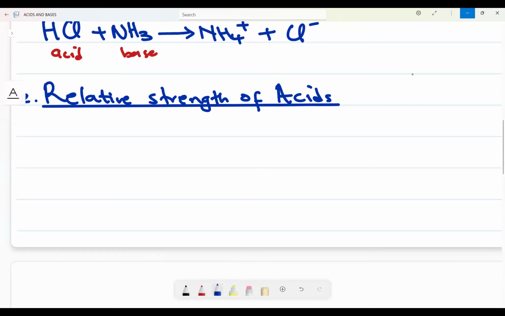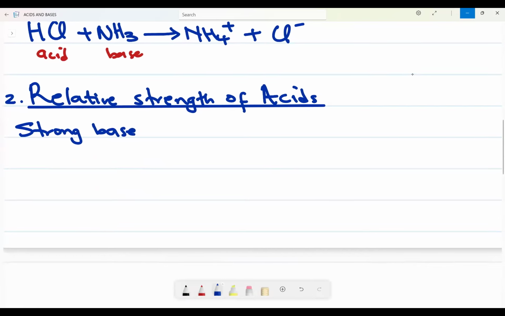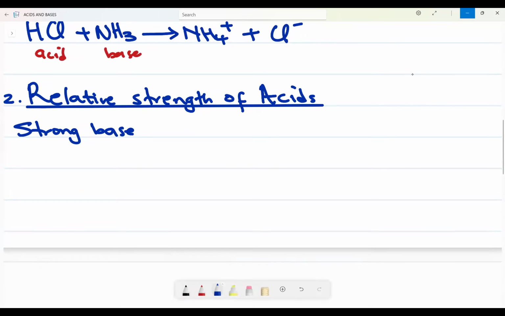What exactly do we mean by that? We have what we refer to as a strong acid, as well as a weak acid. Now, let's just divide that.